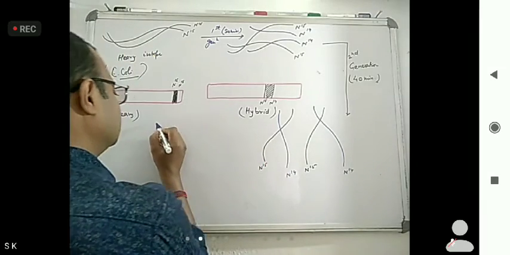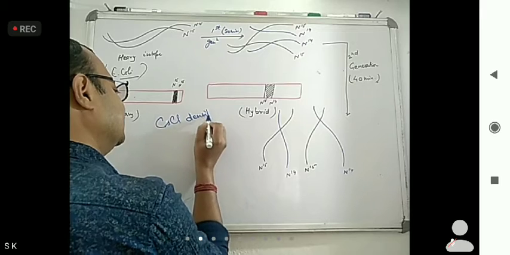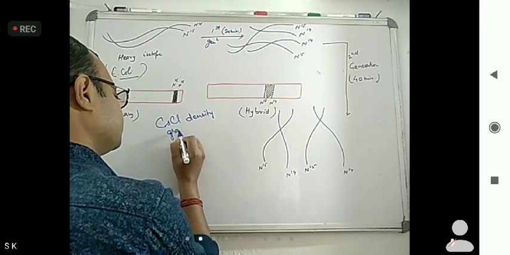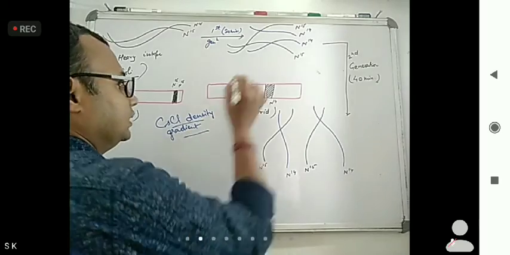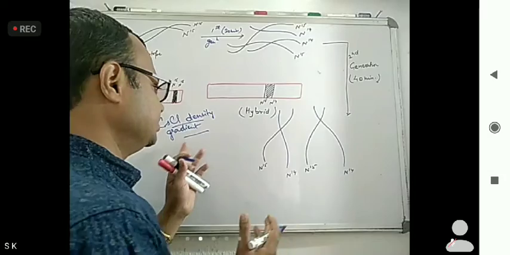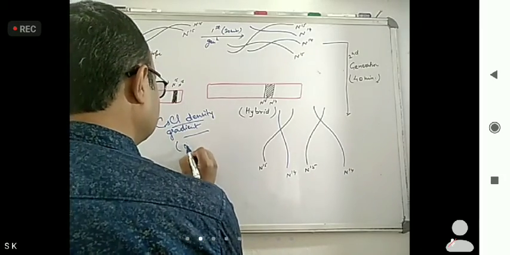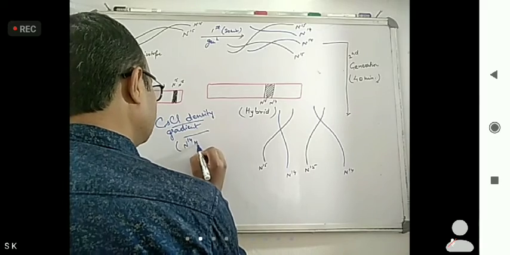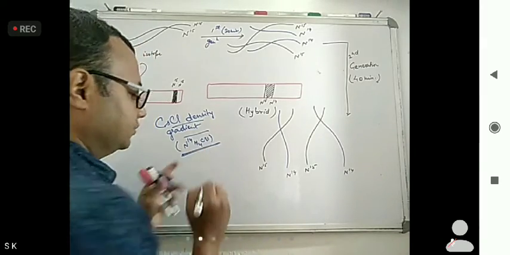Density, what I told, cesium chloride density gradient. When this is put in the cesium chloride density gradient medium, that medium contained what? Normal NH4Cl. This was the medium.